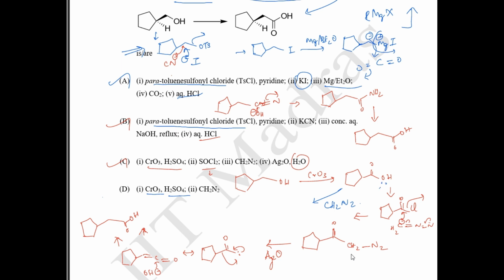This lone pair of electrons will now attack your carbon, thereby the entire N2 group is removed. So you will get your product like this: double bond O, and this is going to form OCH3. Okay, so option D is not the correct answer. So options A, B and C are the correct answers.